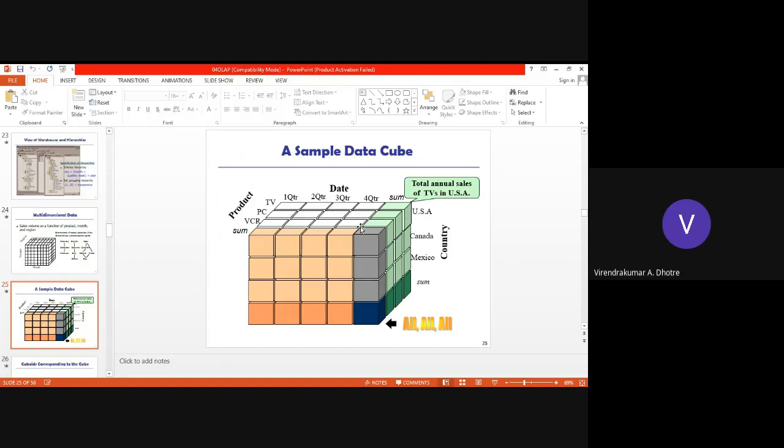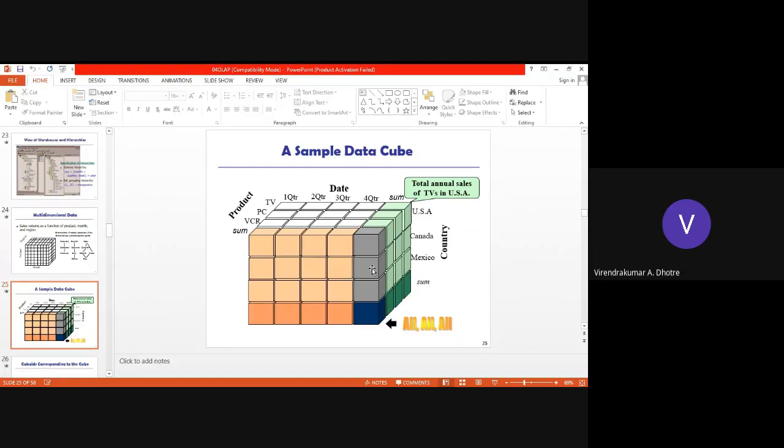So at the end, if I consider this fourth column, the topmost cube, it gives me how many total electronic equipments are sold in USA in the entire year. Right. So this is a sample data cube.